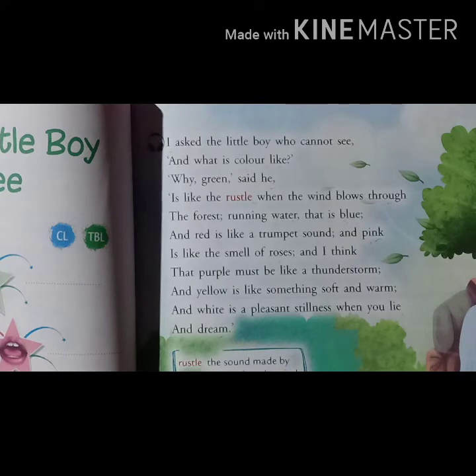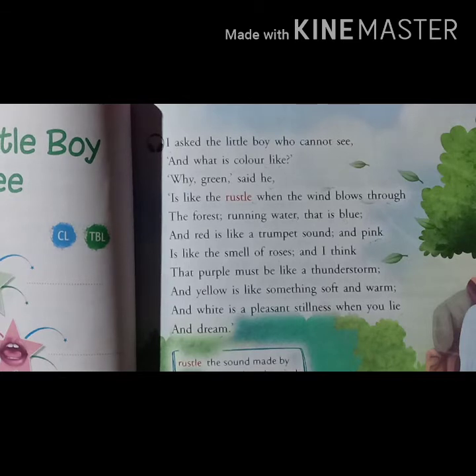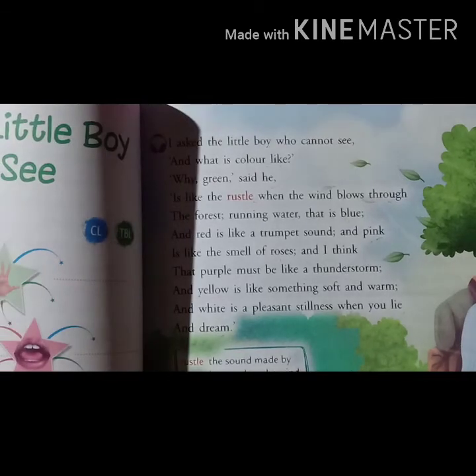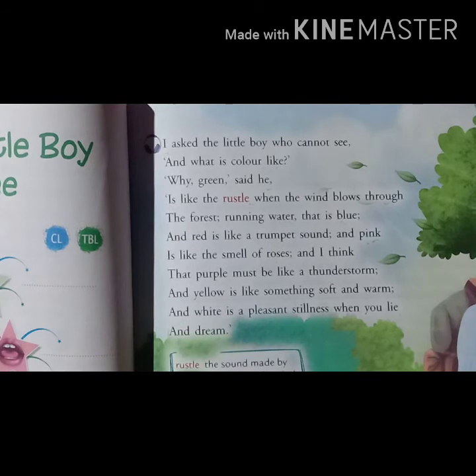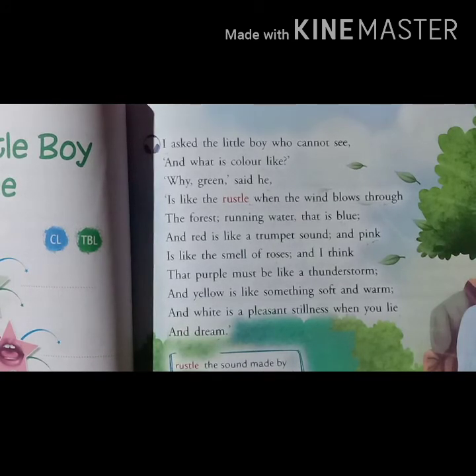How do you feel about the color? How can you recognize the color? How will you identify the color? This is the first question asked by the poet to the little boy. So, why green, said he. After hearing this, the little boy replied, green.